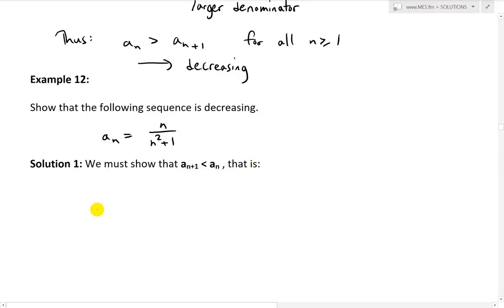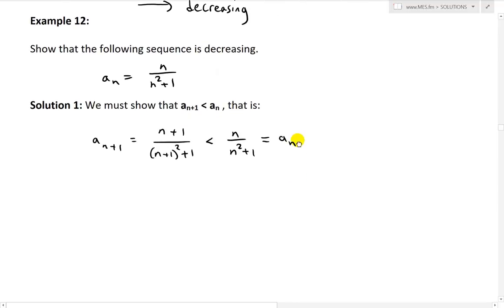Let's just put n plus 1 inside here. So we get a_(n+1) equals n plus 1, divided by (n plus 1) squared plus 1. And we have to show that this is going to be less than n divided by n squared plus 1, which equals just a_n. So we have to show that. And now what we could do here is cross multiply.